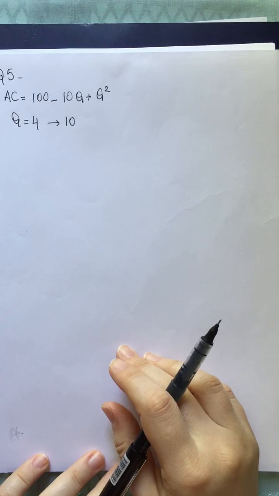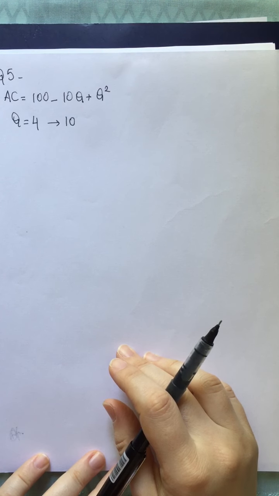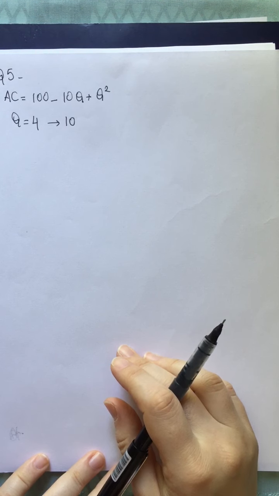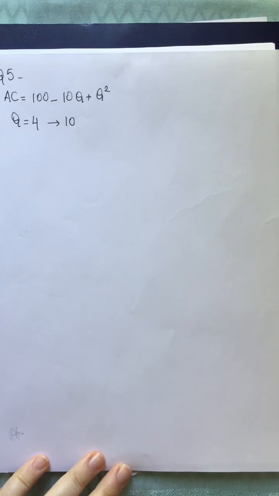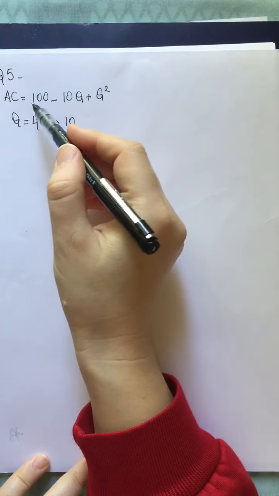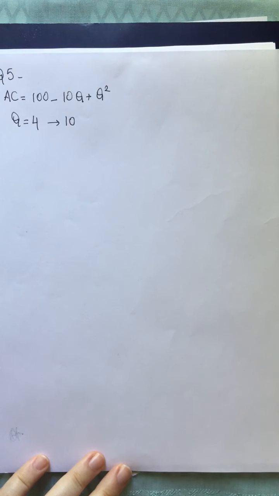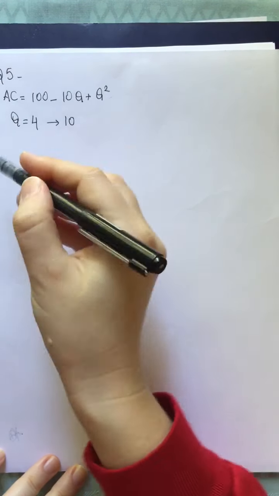Please remember, the main thing you need to remember when you hear the natural monopoly concept is the economies of scale. The natural monopoly is always working with the economies of scale, which means that it works in the decreasing part of the long run average cost. So here we have a U-shaped long run average cost function. We understand it's U-shaped because it's a squared function with positive sign.